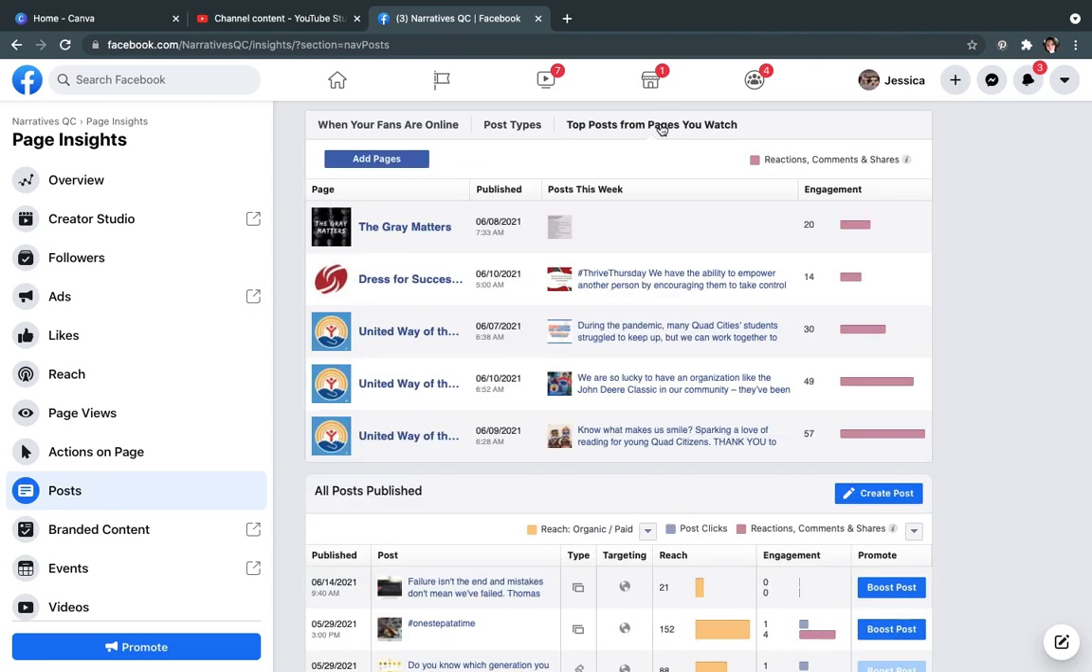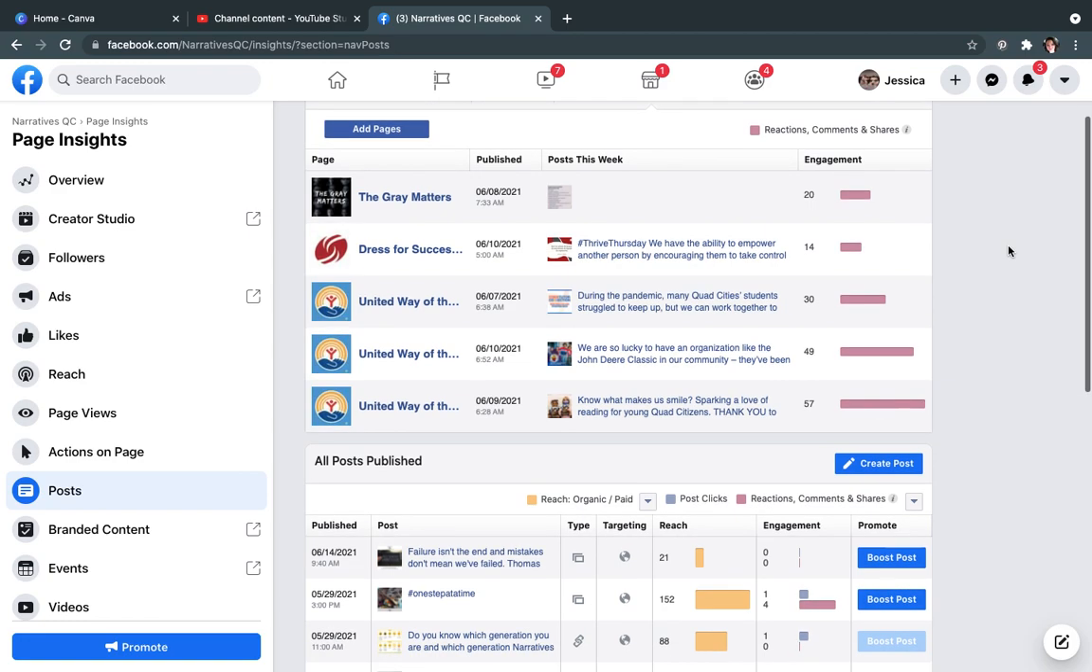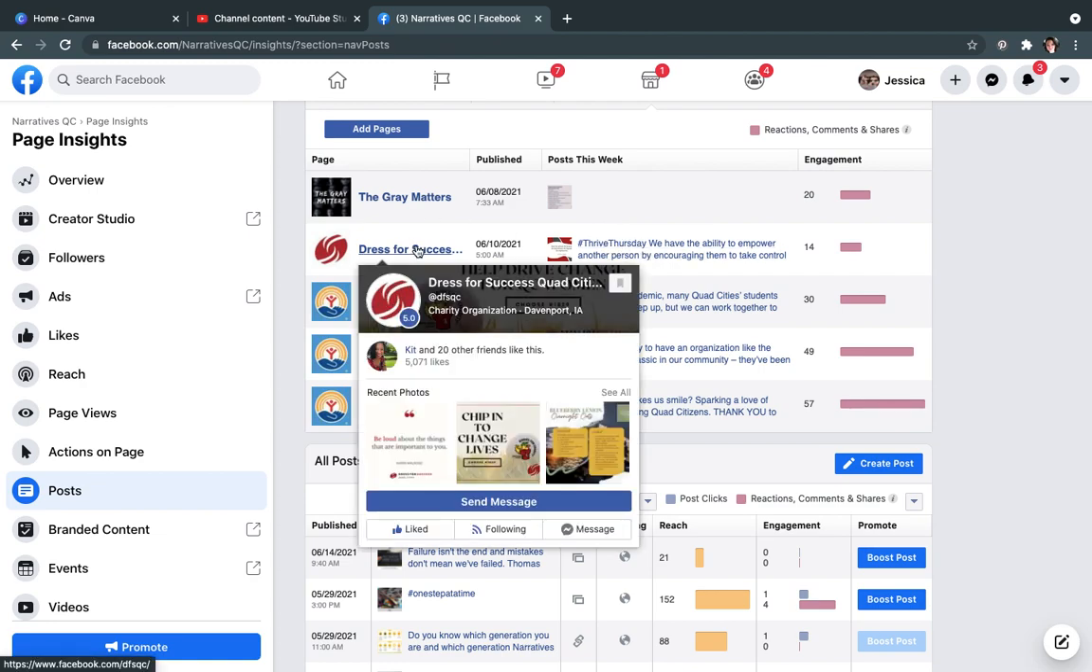Top posts from pages you watch. This is the other thing, and you can add more too. I've added some pages, and I think this is just helpful to compare. So sometimes you feel like you're not doing a very good job, but compare. Even some of them, they're getting more, United Way, but it's not like they're getting hundreds and hundreds of responses. Dress for Success is only getting 14 engagements. That's good, but this also shows you it's from the past week. And so if you see that Dress for Success put up a really good post, it's worth going and looking and seeing, is it one that would be worth sharing, and you kind of build on.